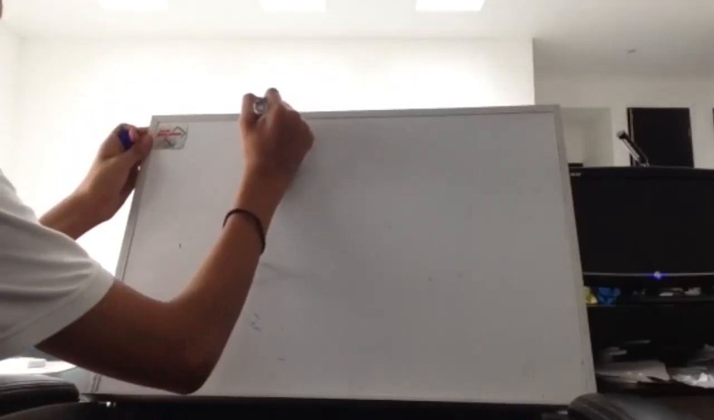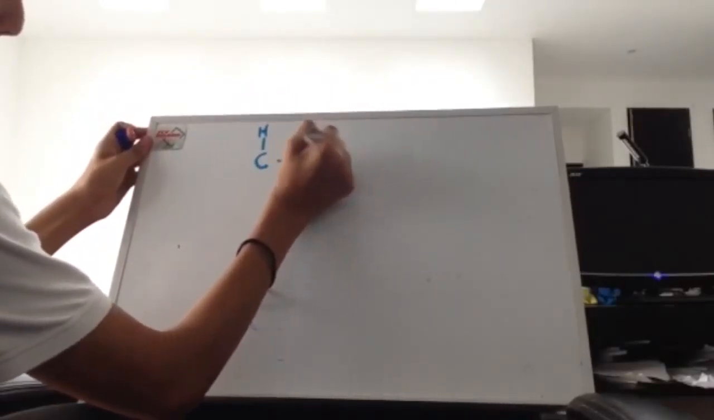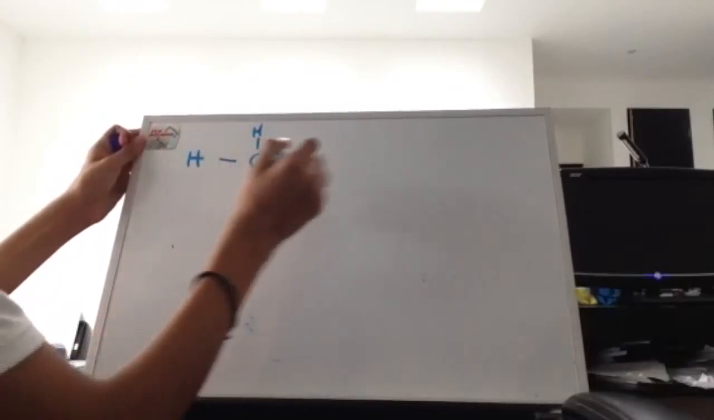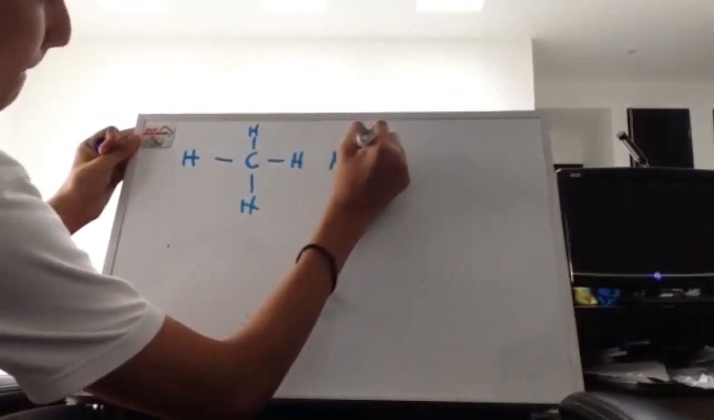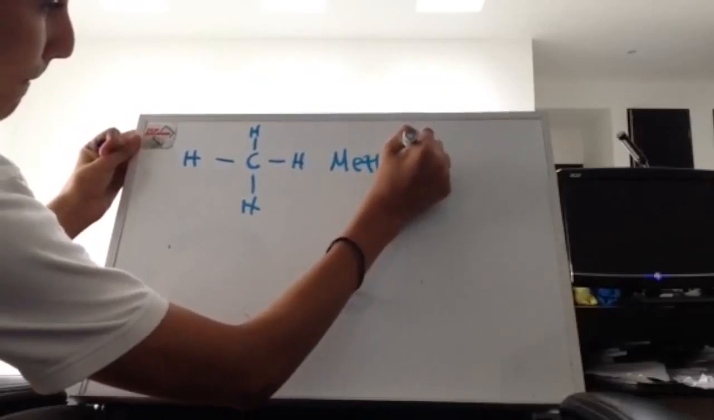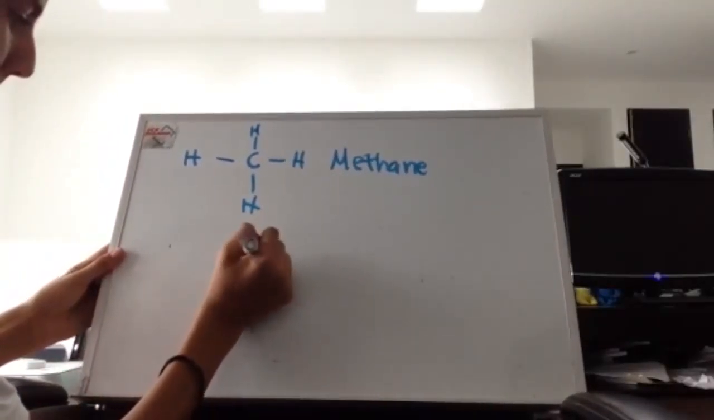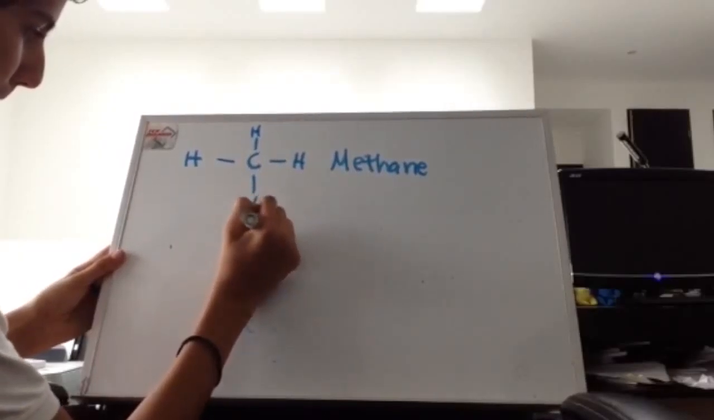Today we are going to see how to draw alkanes. First, we need to know the different kinds of alkanes. They vary by the number of carbons there are. For example, this one has only 1 carbon, so it's called methane.